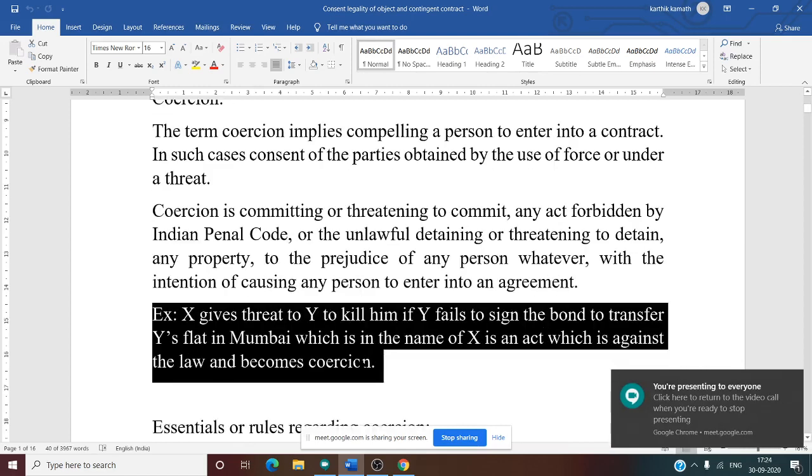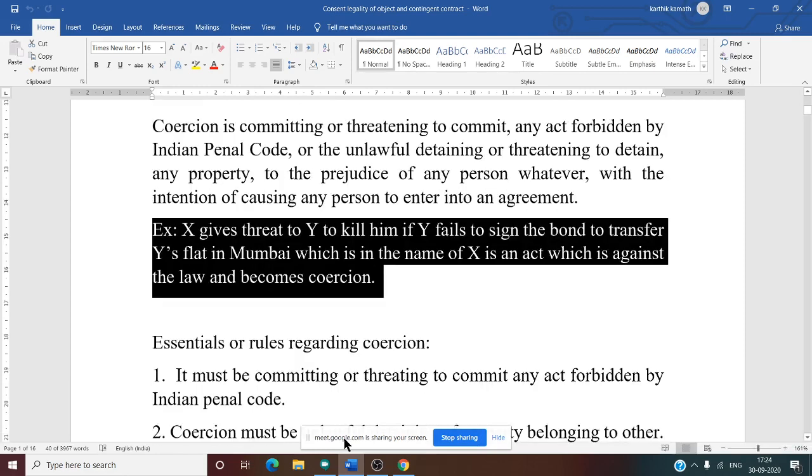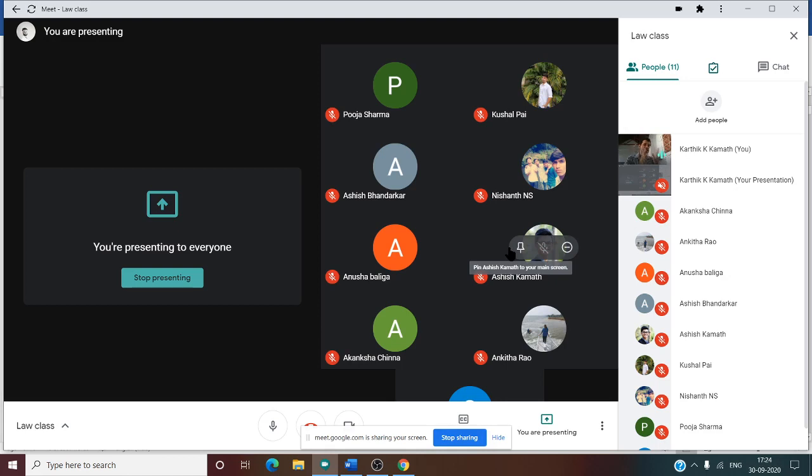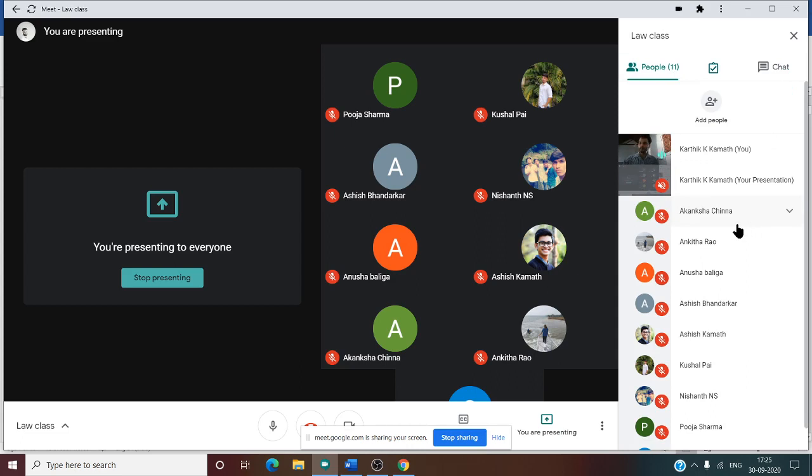Now what are the legal rules involved in coercion? We need to see. First thing is it is a criminal act. Criminal act means it is forbidden by IPC, the Indian Penal Code. So coercion is a criminal act, whereas undue influence. My question, whether undue influence is a criminal act? You know coercion is a criminal act. Whether undue influence is also a criminal act? Can you tell me?